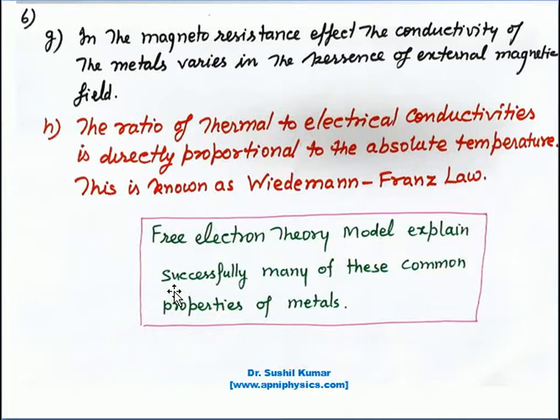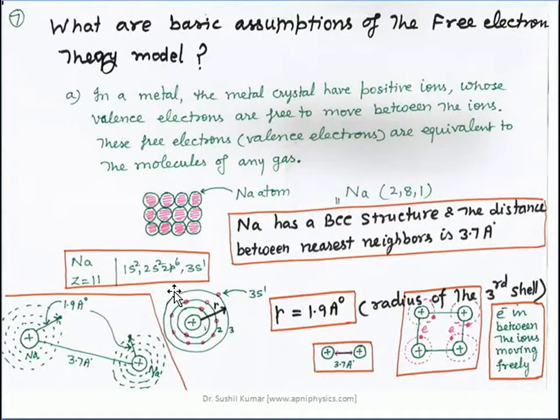Now we have understood what the free electron is and what the basic physical properties of solids are, and now the point is about the assumptions of the free electron theory model.